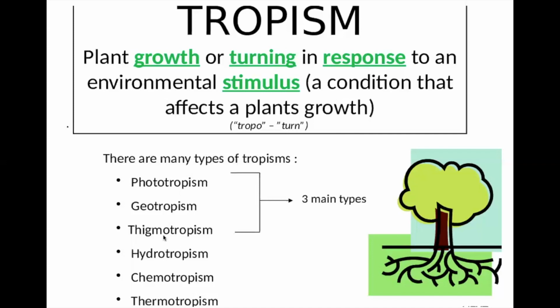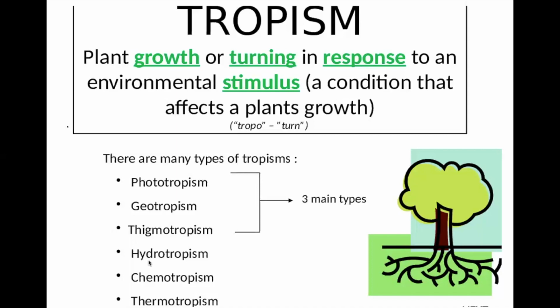Thigmo means touch, related to touch. There are negative thigmotropism and positive thigmotropism also. An example is the grapevine. Wherever it climbs up and touches something, that part of the stem will turn into a tendril and take support from it. Then the growth will start from the other part. And there is a negative one also, where whenever it touches, it will start following and moving in that direction.